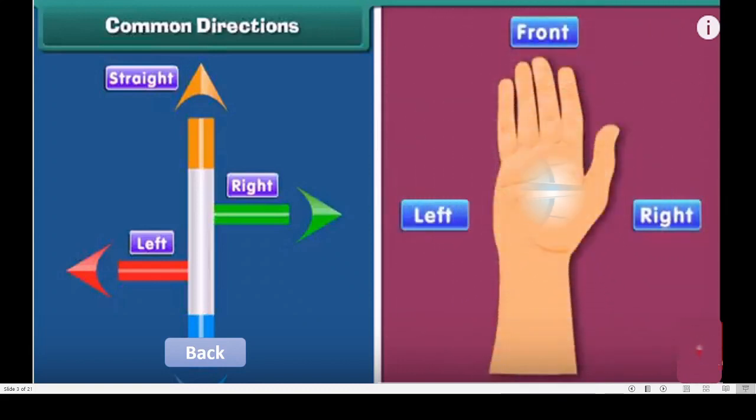See, this is our right side, this is our left side and this is front, correct? We use our hand, go to right, go to left. We use our thumb also while telling about the directions. Go front, like this we show our fingers and we tell go front or straight, right? These are called common directions.